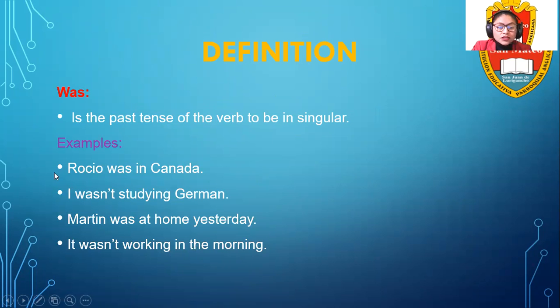As you can notice, Rocio is singular. I is the first person, so that is why it's also singular. Martin is only one person, that is why it's singular. And it is the pronoun of an object, a place, or an animal. That is why it's also singular.